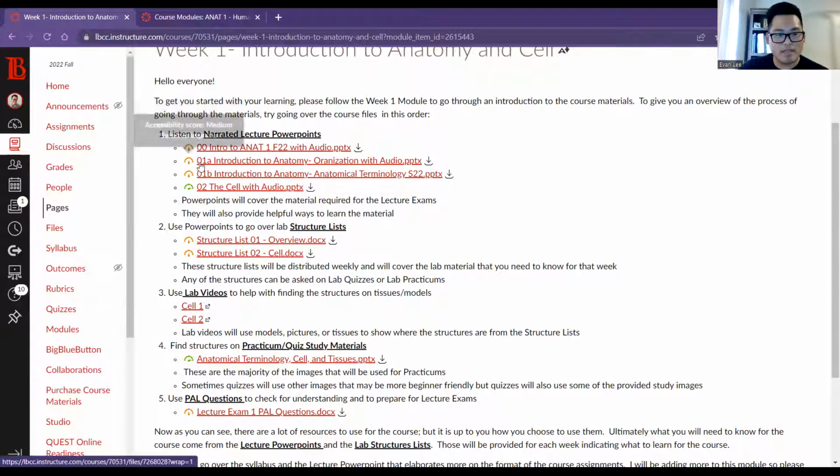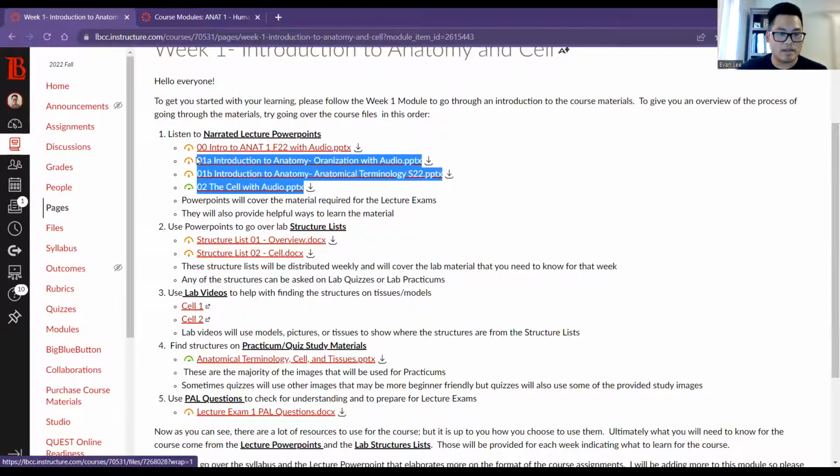But you have these lectures, which are actually regarding our first anatomical topics. So organization and anatomy, anatomical terminology, and then the cell. These are the major topics that you'll need to go through this week. And then we will also talk about this on Friday during lab. So the best way to go through this is to go through the PowerPoints, try to mull it over, and make sure you understand at least some amount of it.